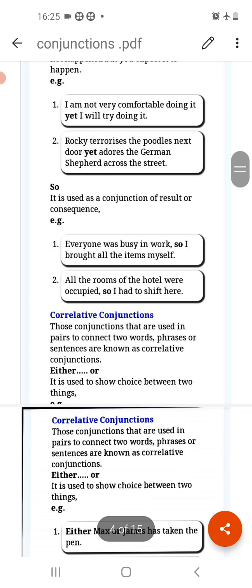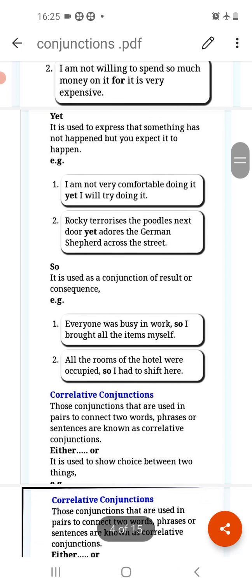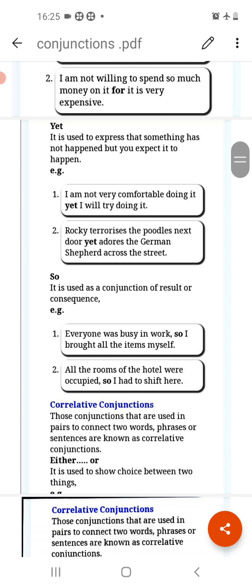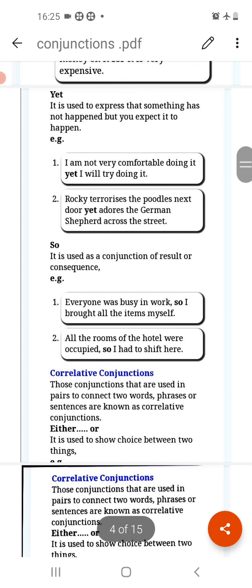Now the next is, Rocky terrorizes the poodles next door yet adores the German Shepherd across the street. So now in both the examples there are things which haven't happened but we can expect them to happen. For that we always use yet.